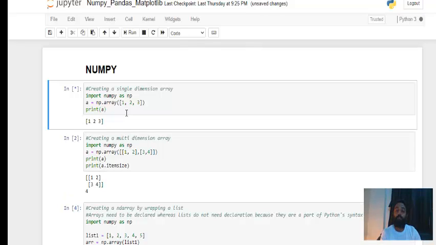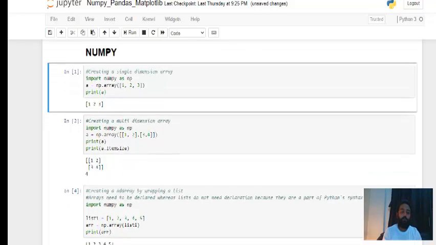The only difference is that there are commas present in a list, but we don't have commas present in these arrays. Next is how to create a multi-dimensional array. Now this is a one-dimensional array. Now let's see a multi-dimensional array, which is also called a matrix. How do we create that?